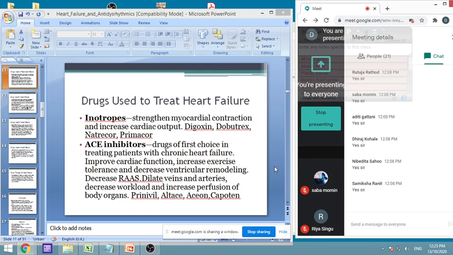PharmD, you are expected to be a drug expert, and then during pharmacotherapeutics you have to select the best possible drug. Or if the person is having any kind of adverse effect, then how to change the drug, because you have to understand what are the basic good things and bad things about that drug. So considering the patient, what good should be there and what bad should be there, you should understand that. So your study in pharmacology should be in maximum detail. Then only it will help you in deciding the proper drug. So please go through it. You will find it interesting.